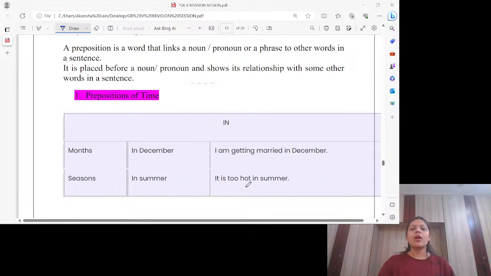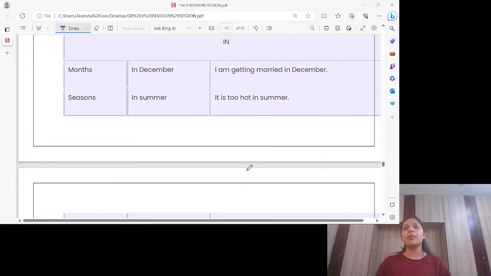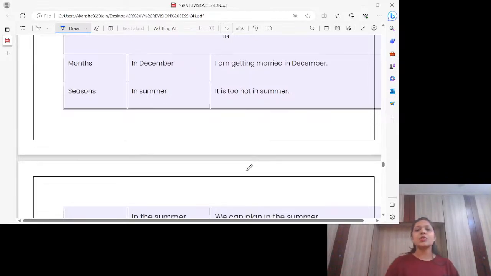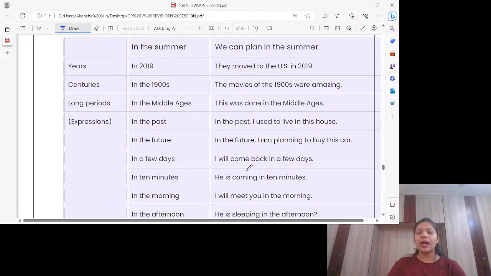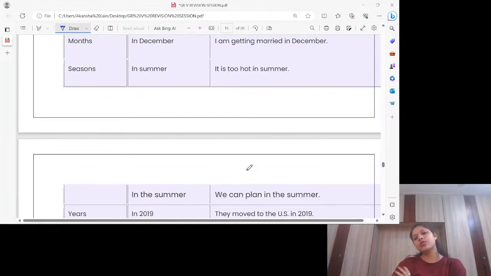See here, for months, what we use. Can I say my birthday is on December? No. My birthday is in December. So for all the months we use in only. I am getting married in December. For seasons, can I say I was born on summer season? In summer season. So it's too hot in summer. In the summer, we can plan in the summer. So we use two phrases. We can say in summer also and in the summer.